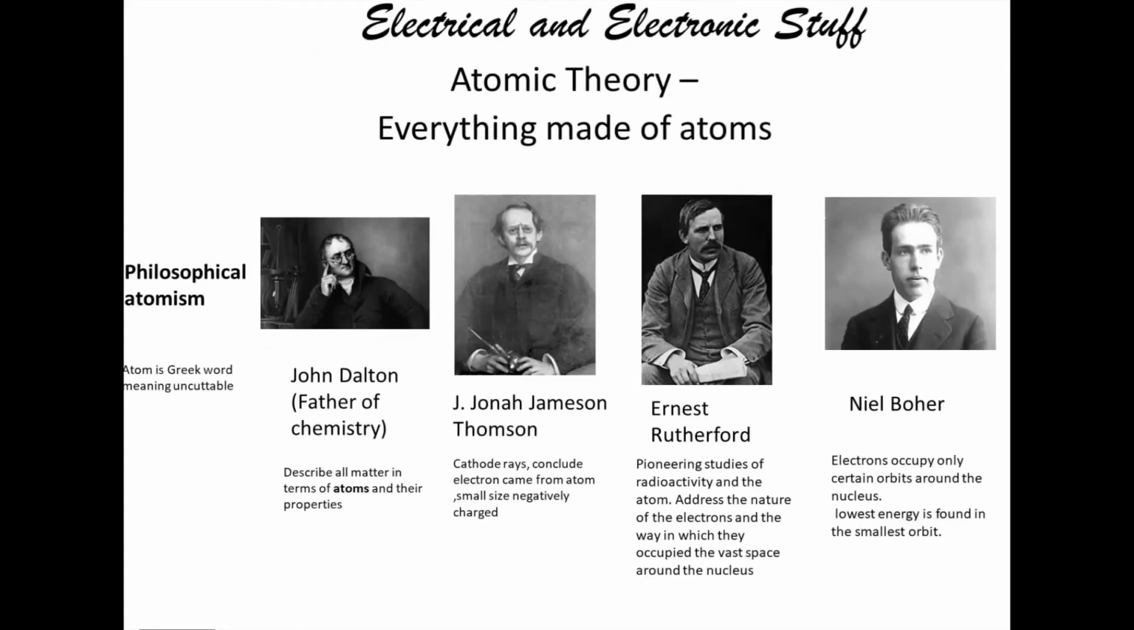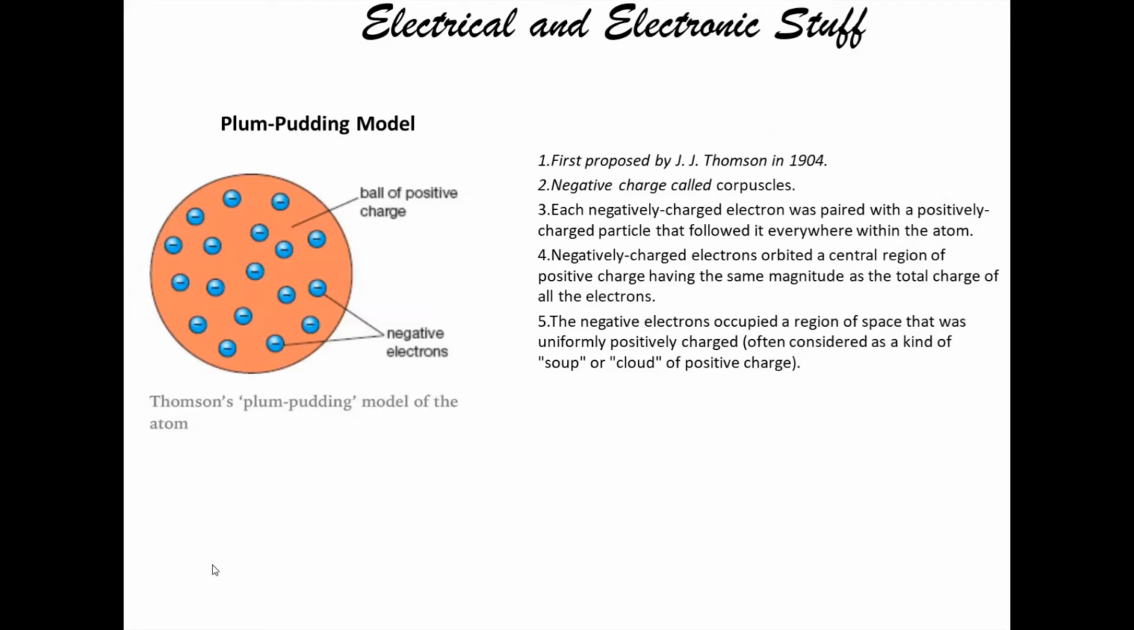After scientist Dalton, J.J. Thomson started work on the atom. Thomson did the cathode ray tube experiment and discovered that electrons are negative. After J.J. Thomson's discovery of the electron, the theory related to the atom completely changed, and people's view about atomic theory completely changed. J.J. Thomson expressed his idea about the atom by the plum pudding model.